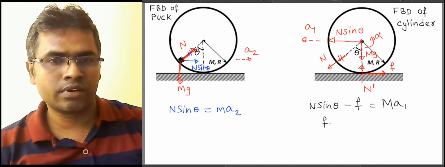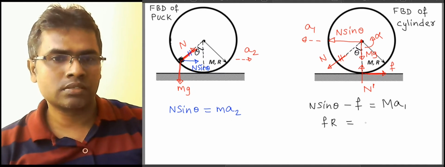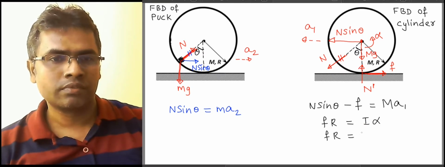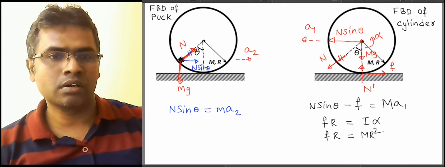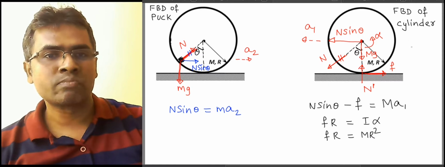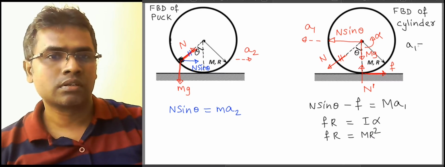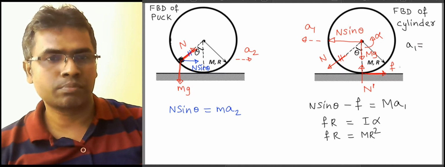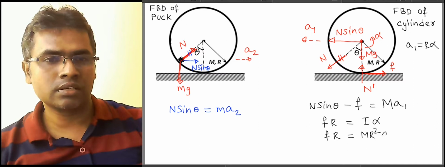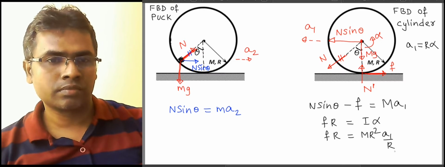So we can write F into R is I alpha. And again here, F into R, the moment of inertia, we have seen it is mr square for hollow cylinder, and alpha, because it is rolling without slipping, again a1 should be equal to the tangential acceleration of the point of contact, which is r alpha. So here alpha can be written as a1 by r. So if you look at this, the friction is m into a1.